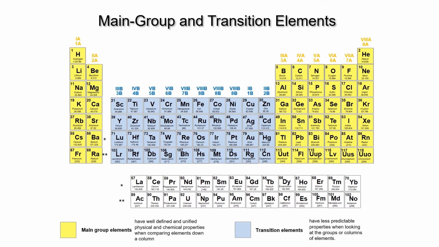These groups are labeled with the number and the letter B. Though if you look closer, we see the numbers are out of sequence. The modern labeling of groups has abandoned the A/B symbolism and simply numbers the groups 1 to 18 going from left to right. Now let's turn our attention once again to the bottom two rows on the periodic table.